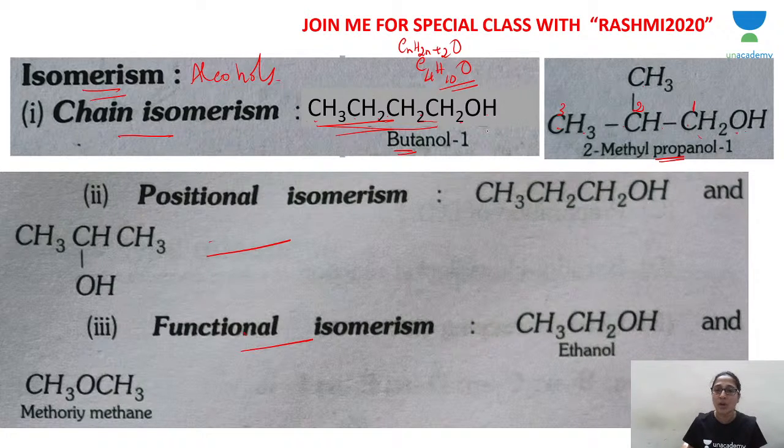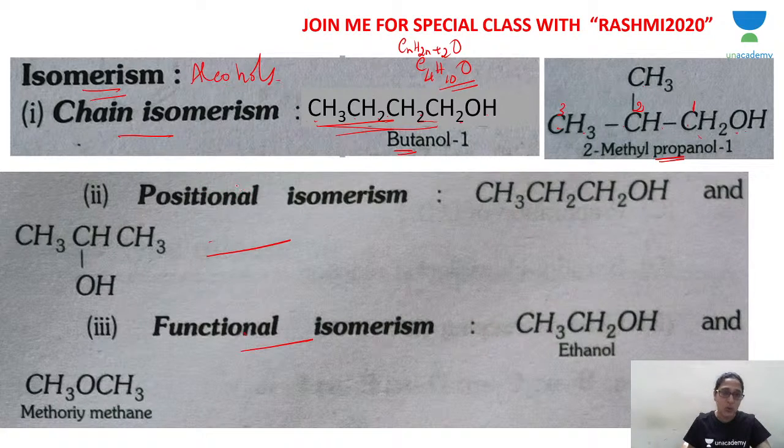So 1-butanol and 2-methylpropanol are chain isomers of each other. These are alcohols which show chain isomerism. Did you understand isomerism, chain isomerism? Chain isomerism is understood? Okay, let's go to the second isomerism.